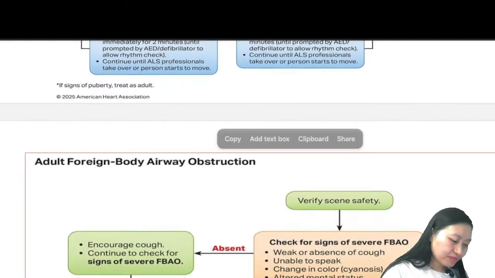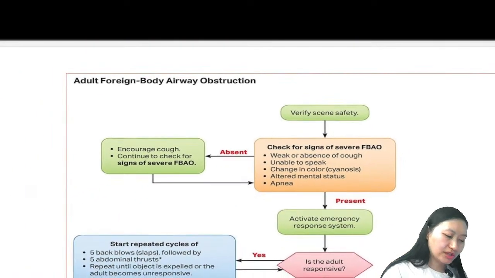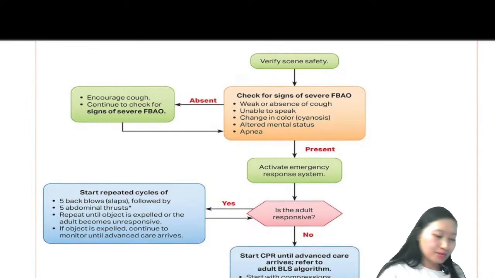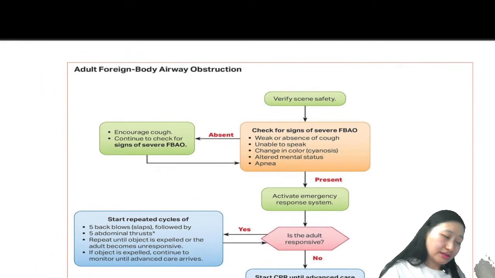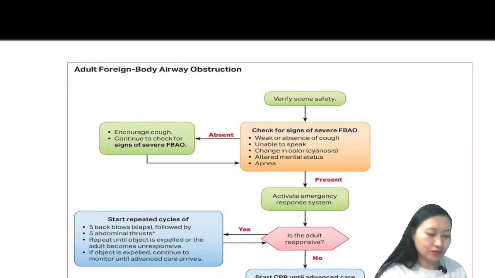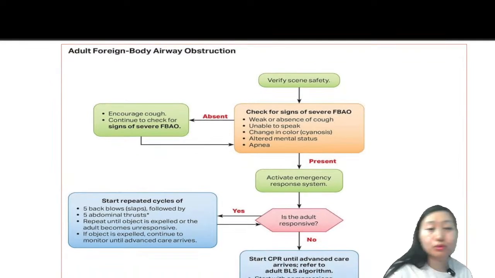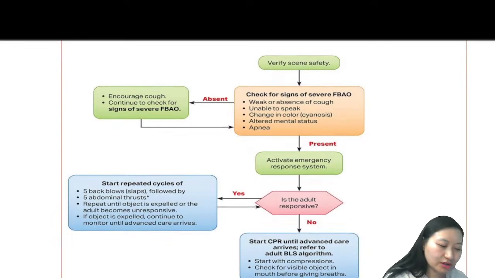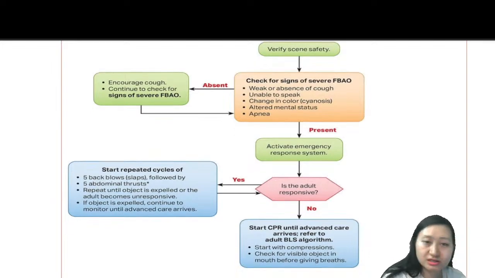Okay. Now let's look into adult foreign body airway obstruction, because sometimes outside you see a choking case, right? A foreign body has entered the respiratory tract and they're having difficulty in breathing. So in this, you will always verify the scene safety. Check for signs of severe FBAO: weak or absent cough, unable to speak, change in color, cyanosis, or altered mental status, or any kind of apnea.